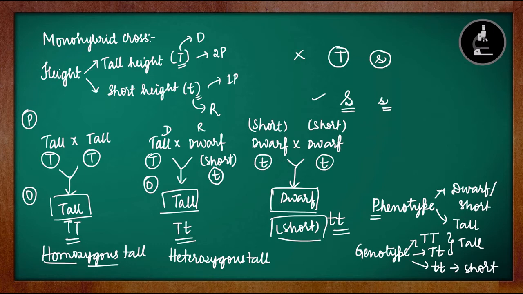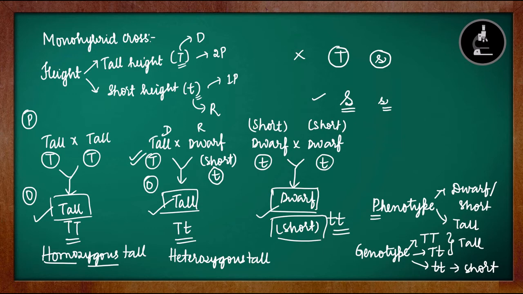So this is also very much required to understand the monohybrid cross. I will go over it again. If both the parents are tall, the gametes will also be having the tall allele, so the offspring will be tall. This is the first condition. If one of the parents is tall and one is short, since tall is the dominant character, it will be expressed, so the offspring will be tall. The only condition where the offspring can be short is if both the parents are short. So only one condition is there where it can be short.